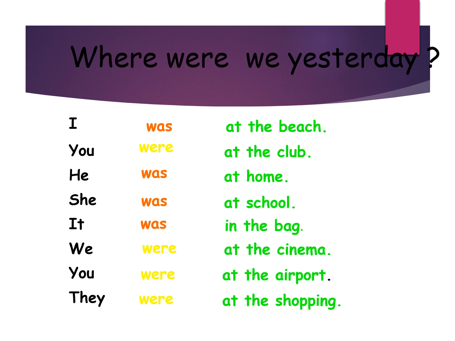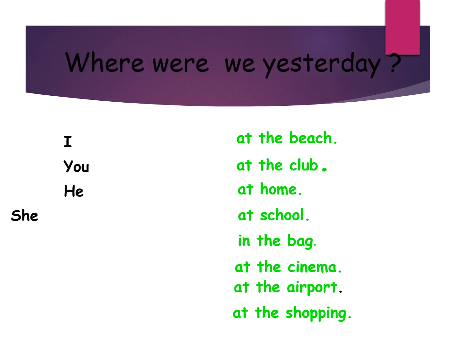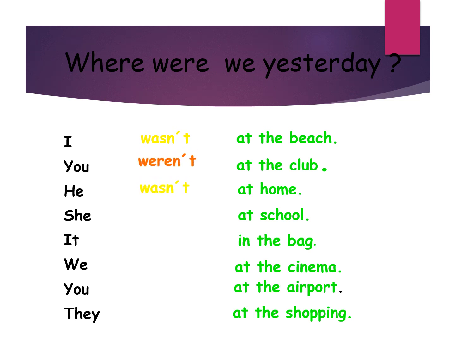We could also create negative sentences. Where were you yesterday? Well, I wasn't at the beach. You weren't at the club. He wasn't at home. She wasn't at school. It wasn't in the bag. We weren't at the cinema. You weren't at the airport. They weren't at the shopping. As you can see, wasn't and weren't are the contraction forms of was not and were not.